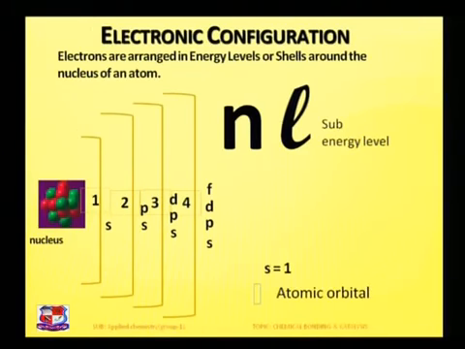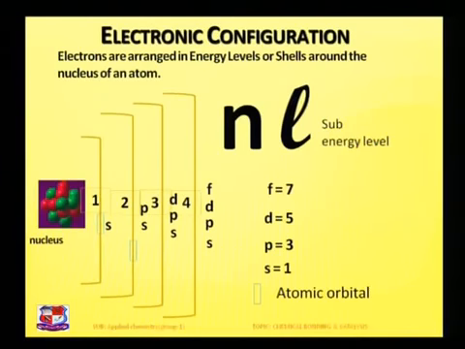In the S orbital, one orbital. In the P orbital, three suborbitals, that is Px, Py, Pz. In the D orbital, 5 suborbitals. In F, 7 suborbitals. So in the first energy shell, which is shown with the blue box, there is only the S orbital.